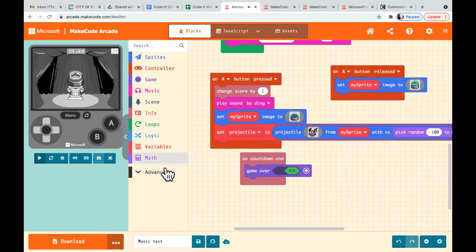Okay, so that gave us a ding every time that I hit the A button and the bat came out. You heard that ding, ding, ding. We can change the sound a little bit.